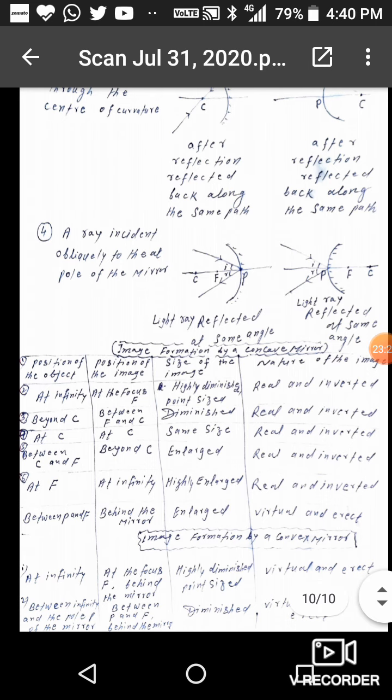Now there are two cases for convex mirror. First, when the object is placed at infinity, the image will appear to form at the focus. The size is highly diminished. The nature is virtual and erect. And second, when the object is placed between infinity and the pole of the mirror, then the image will appear to form between the pole and the focus. It is diminished and the nature is virtual and erect.